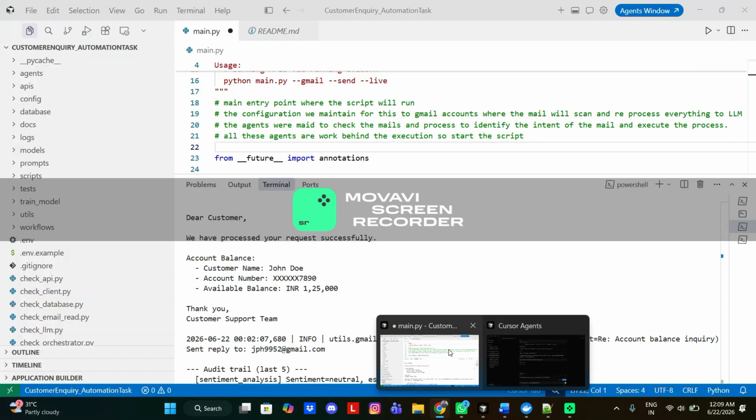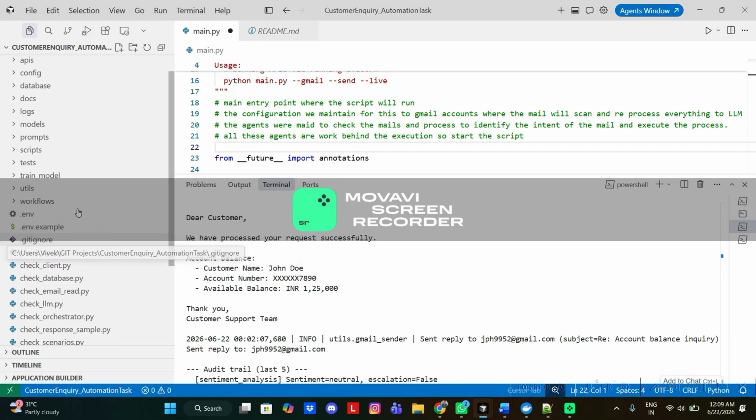Let me give an overview of the orchestrator flow. Here is the workflow.